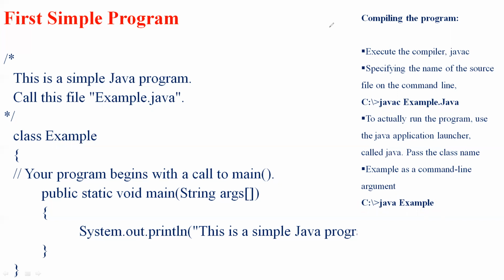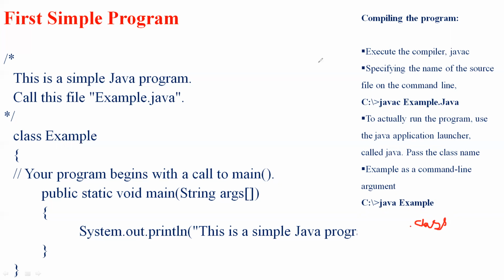Once the source code is compiled, each individual class is put into its own output file, which is named after the class, by using a .class extension. So by using a .class extension, each and every output statement will be given, and it will contain the output statement. Once the compilation is done, it will provide an output saying that this is a simple Java program.